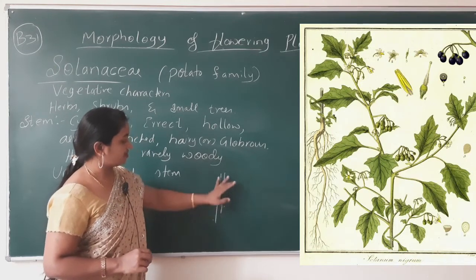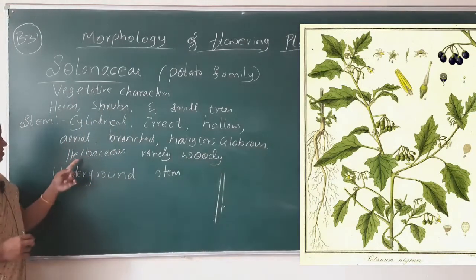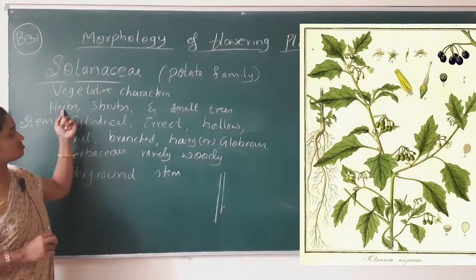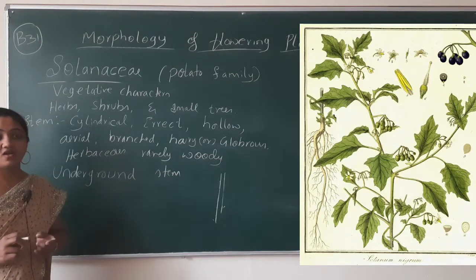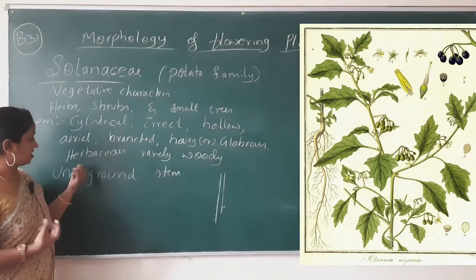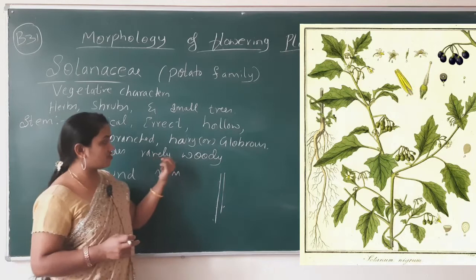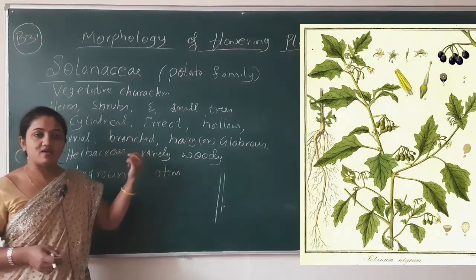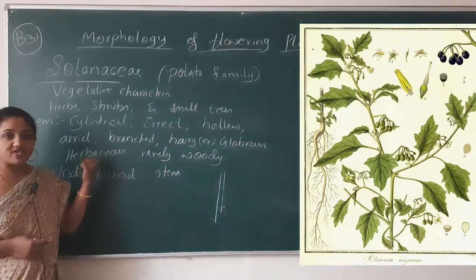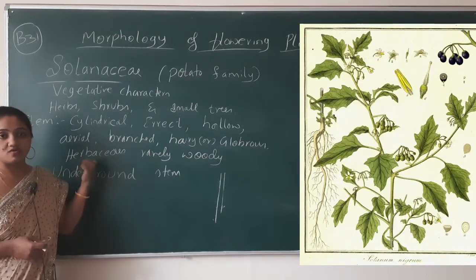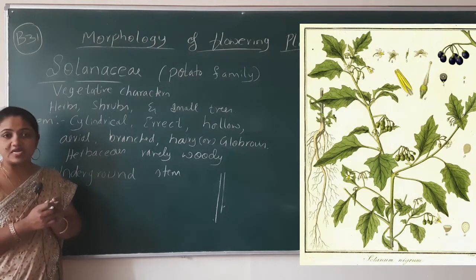If the hairs are absent, that type of stem is known as a glabrous stem. As we discussed here, some of them are herbs. Some of the plants grow as herbaceous plants. But in some plants, herbaceous, what we understood about the herb is a very soft, sensitive, or delicate stem.